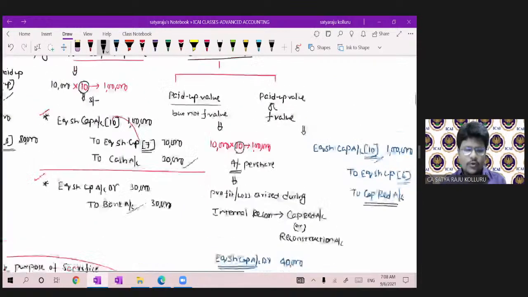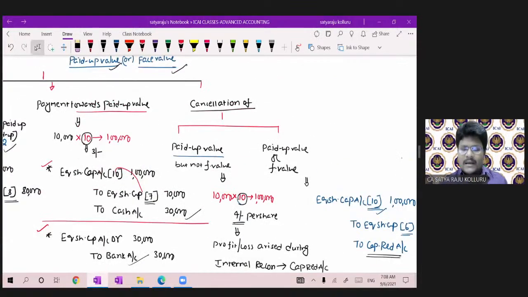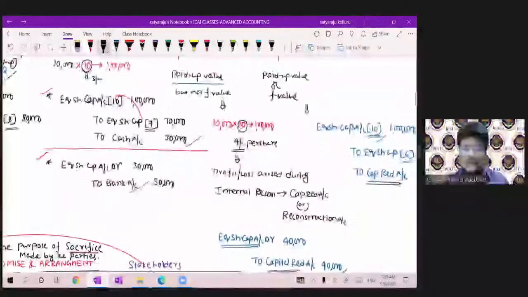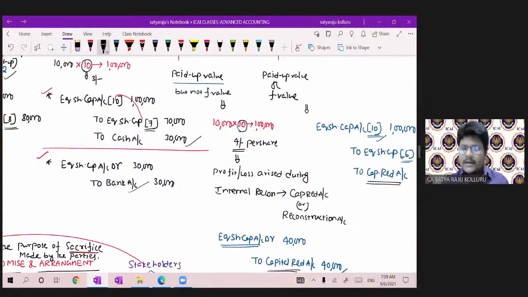I already told you, here only payment, here cancellation. There is no difference in the journal entries. Here bank will come, here capital reduction will come. On behalf of cash, in the third model, capital reduction or reconstruction account will come. Hope you got my point. This is revision. So 2 days gap is there. So just in the process, I'm revising the content. I don't want to take that much of time. Again, I have to do a lot of problems in today's session.